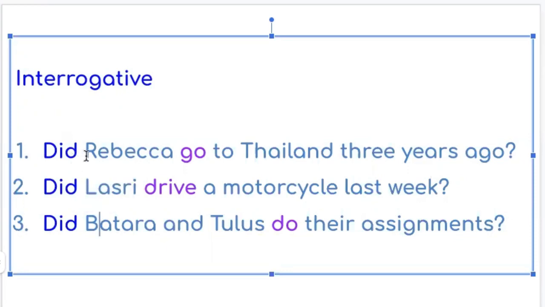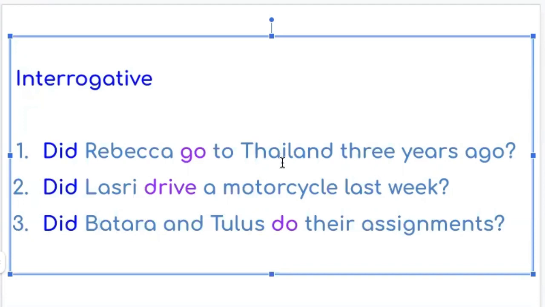Did Rebecca go to Thailand 3 years ago? Did Lasri drive a motorcycle last week? Did Batara and Toulouse do their assignments? Okay, see the question mark here at the end of the sentence to indicate it is a question or interrogative.